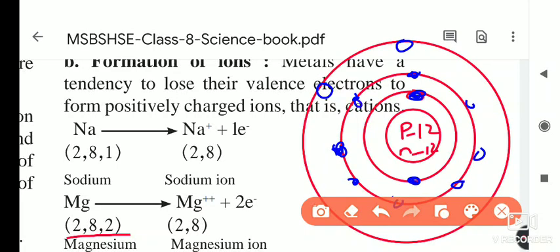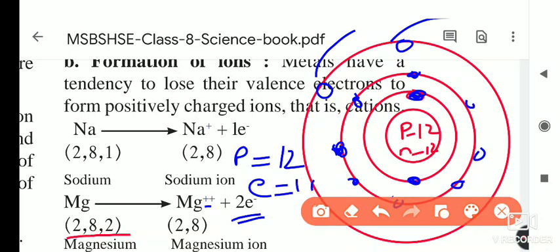At the time of forming a chemical bond with another element, what happens? It donates the 2 electrons in the valence orbit. Magnesium has 12 protons, and after donating these 2 electrons, how many electrons are there? 10 electrons.